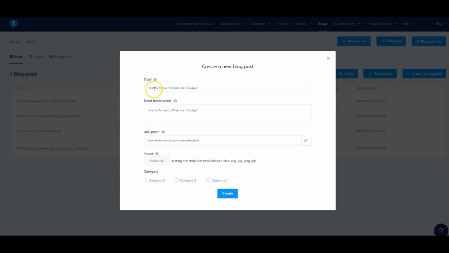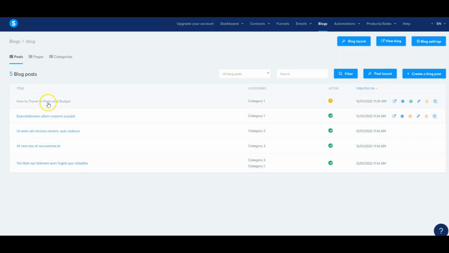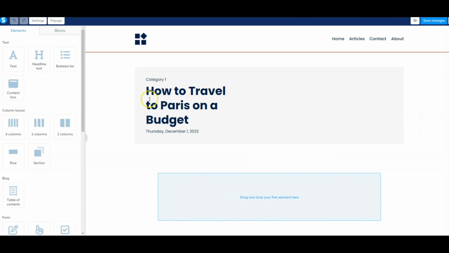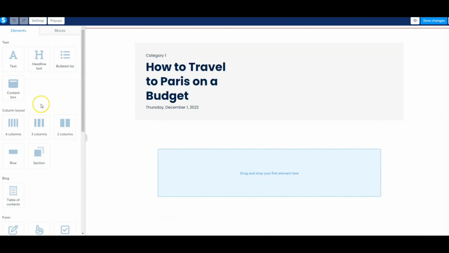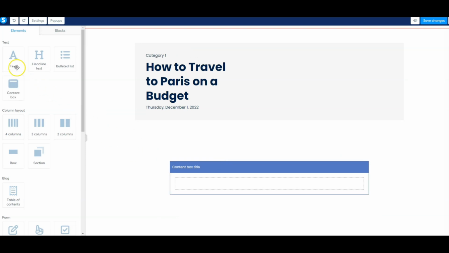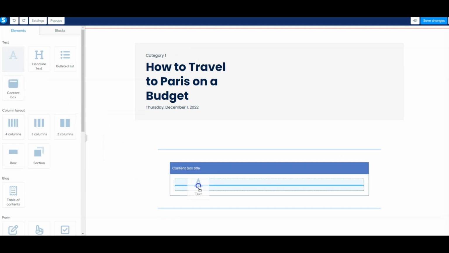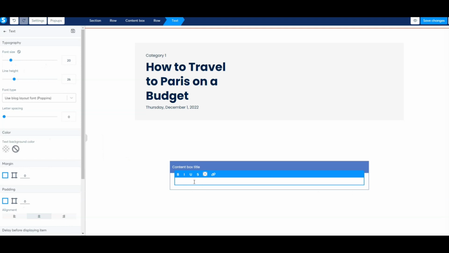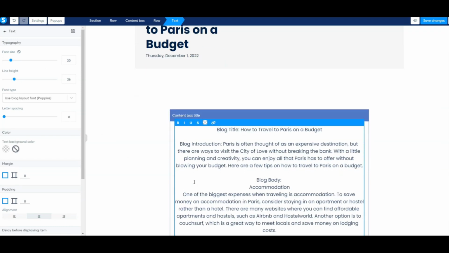I will type a title, a short description, and pick a category, and just click on create. Now I will click on the title of the post. Here I can change the title, and I will drag a context box as a first element. I will choose a text and drag it inside the context box. Here I will paste the content of the blog.